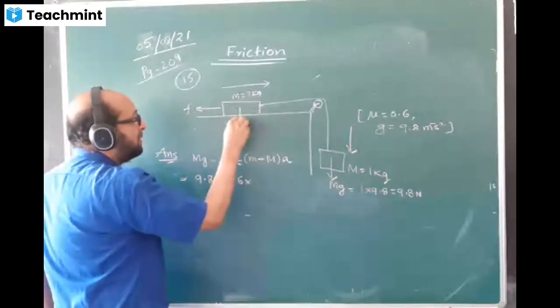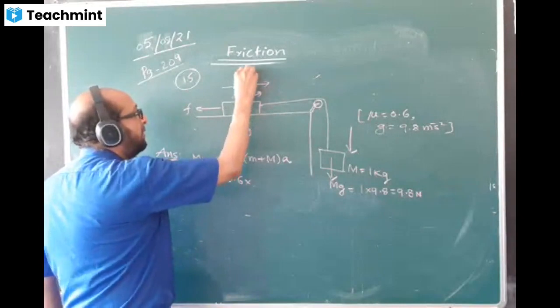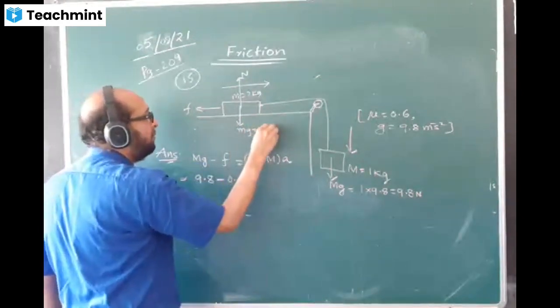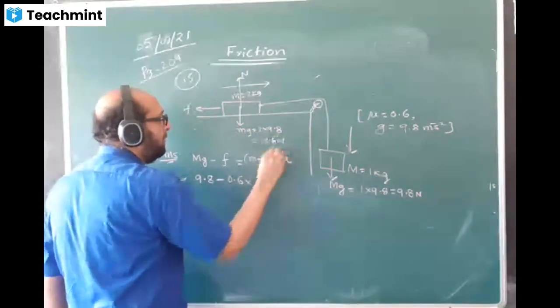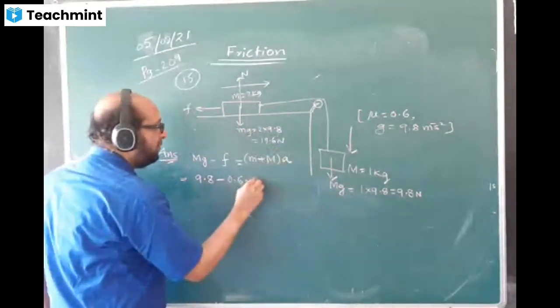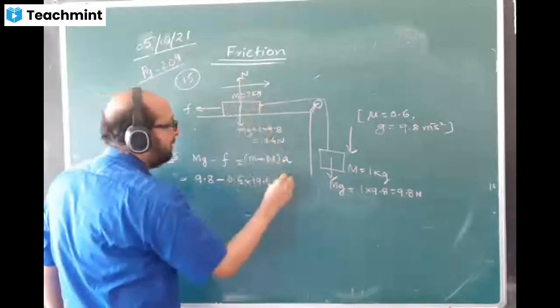Normal reaction on this mass. This is mg, acting downward here. Normal reaction will be in the upward direction. The mg value will come 2 into 9.8. The answer comes 19.6. 0.6 into 19.6 is equal to the two masses added,